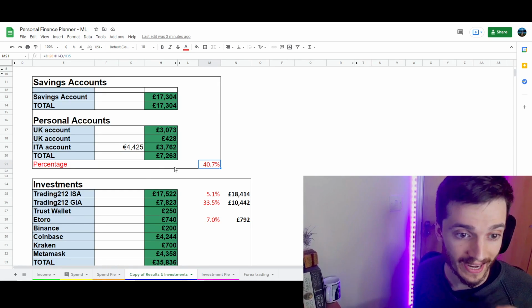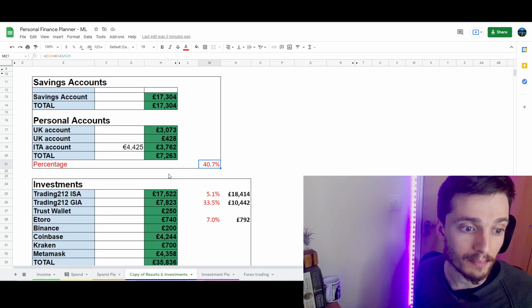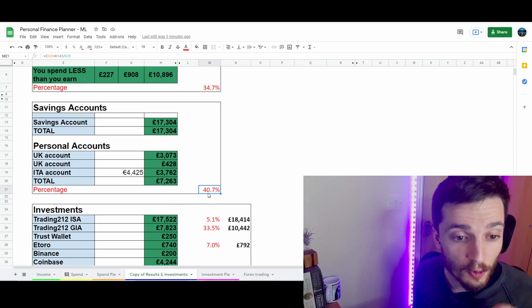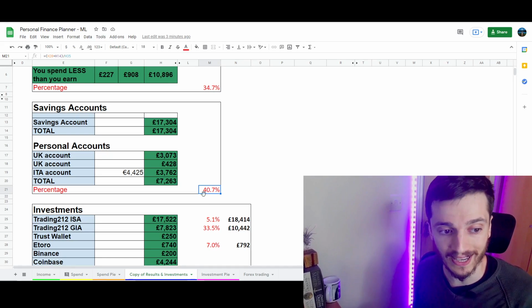This is how much cash I have in comparison to the investments I have in stocks and crypto. So at the time of recording, I have 40% in cash in comparison to how much money I have invested.